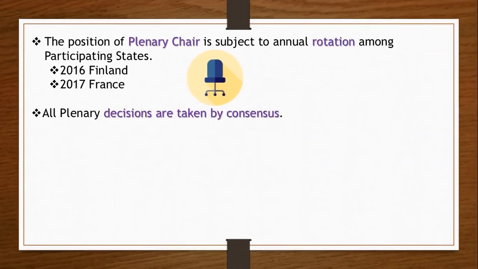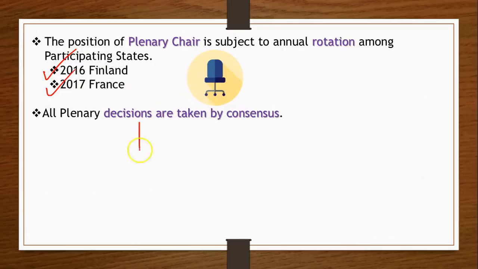With this, dear friends, as you can understand, all these groups have a chairperson or a chair country, and this Wassenaar too has this sort of system. The plenary chair keeps on rotating. That means every year you will find a new country playing the role of chairperson. In 2016 it was Finland, and in 2017, at present, it is France.